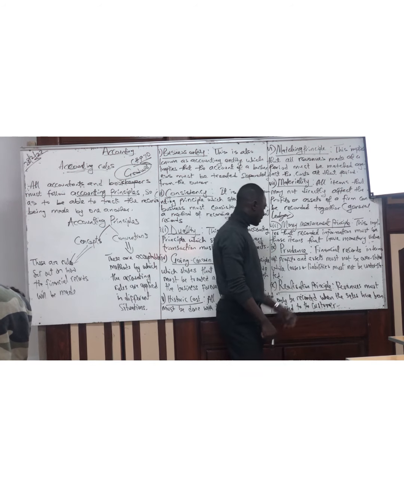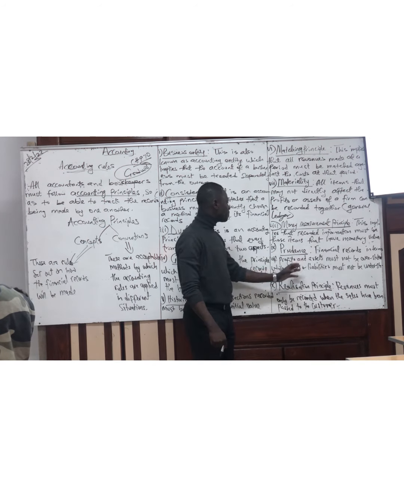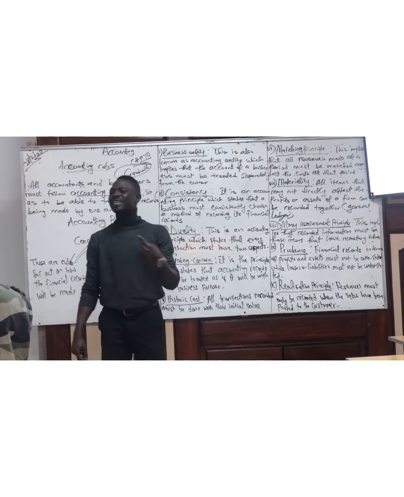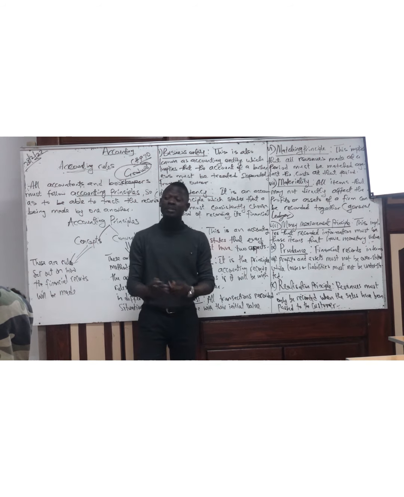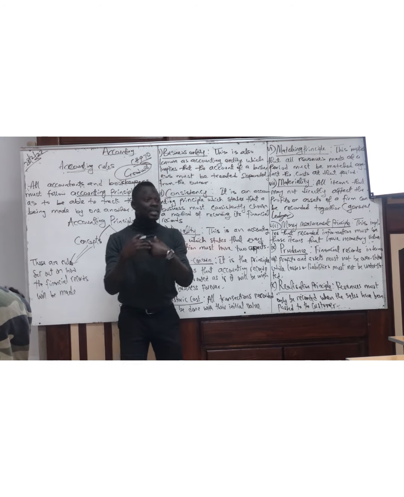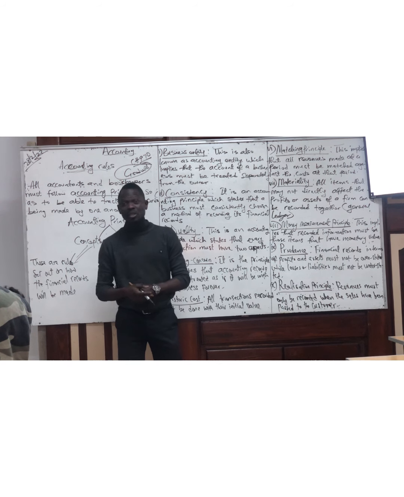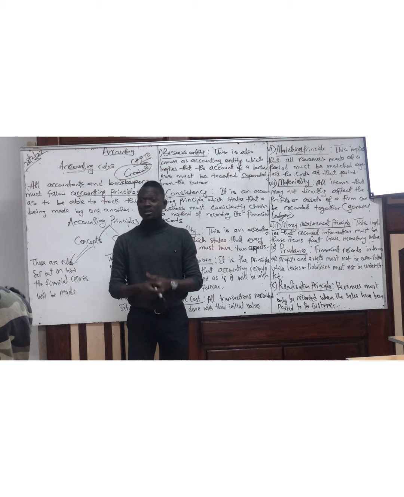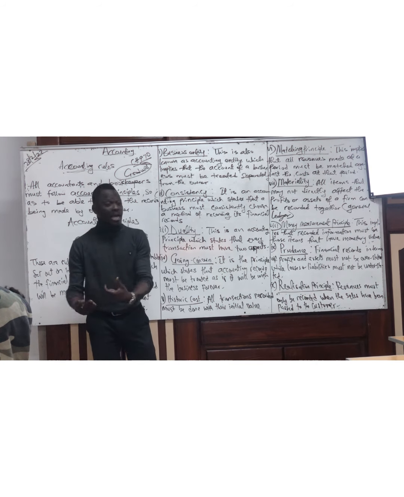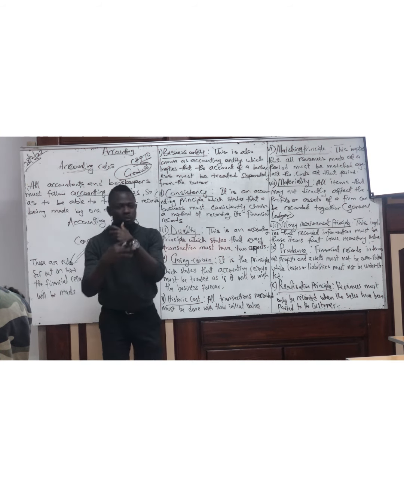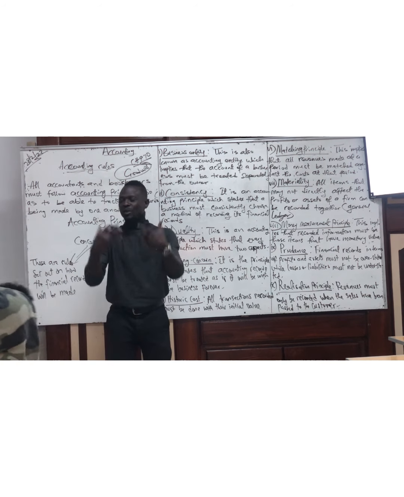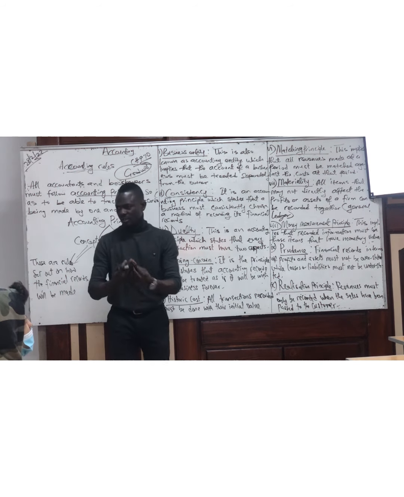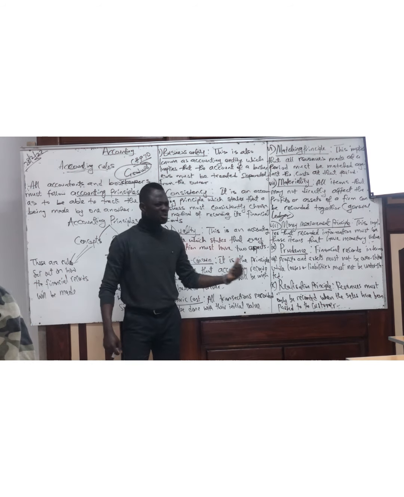Yes. We go to prudence. What is prudence? Financial records in terms of profit and assets must not be overstated, while losses and liabilities must not be understated. So as an accountant or as a business, don't give more profit than what you have earned. Don't say, oh, we made 1 million profit, whereas you made 800,000 profit. And don't say you made 200,000 loss, whereas you made 500,000 loss. You want to prove you are good. You want to make people feel like you are doing better, where you are at a loss. Say it the way it is. That's what we mean by prudence. Do we understand prudence here?